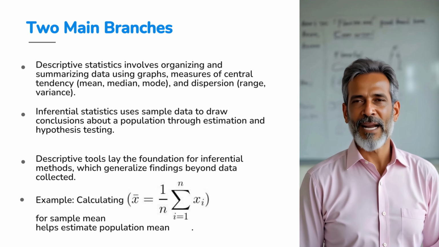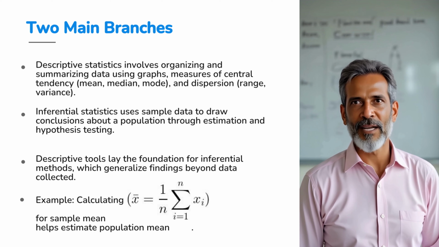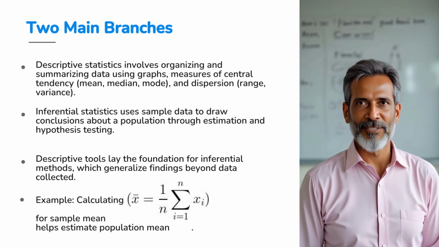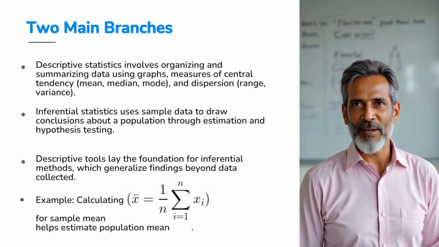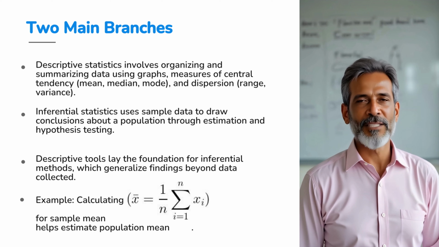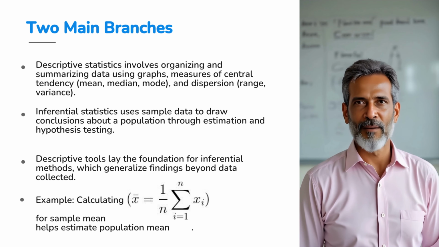To see how they connect, consider the sample mean, symbolized by x bar, which we get by adding all sample values and dividing by the sample size. Formally, it's x bar equals 1 divided by n times the sum of x sub i from 1 to n. Saying this slowly, x bar equals 1 over n times the sum of x sub i, where i runs from 1 to n. This average helps estimate the population mean, often represented by the Greek letter mu.